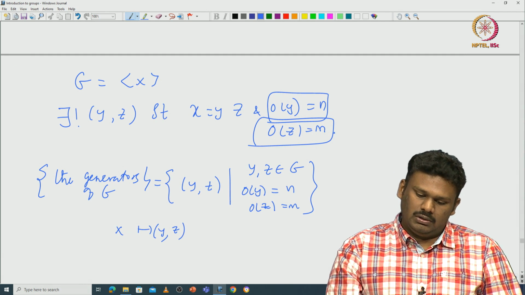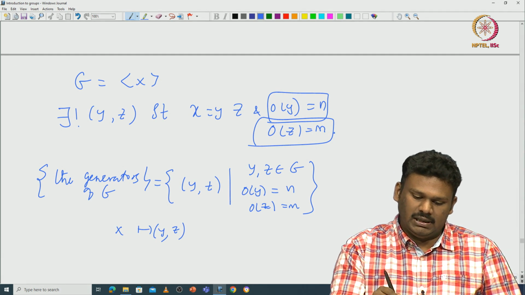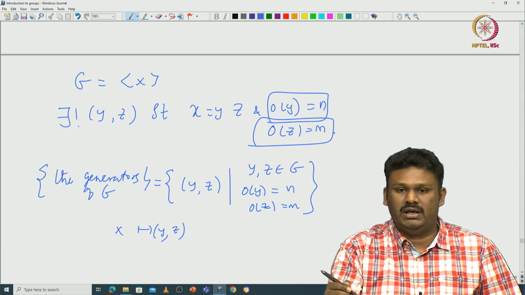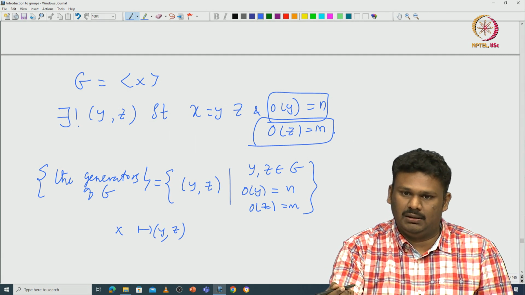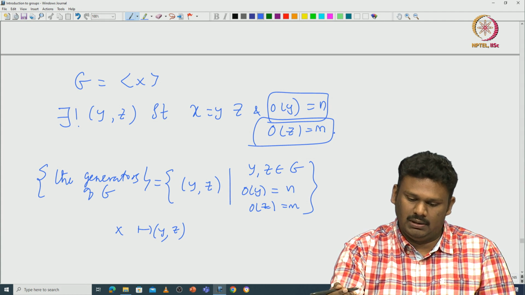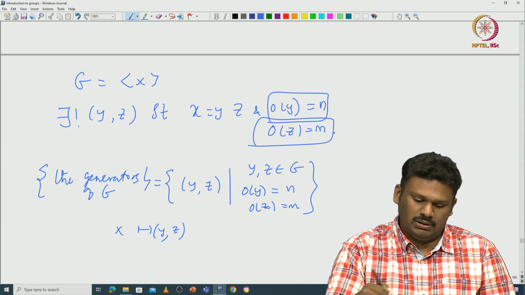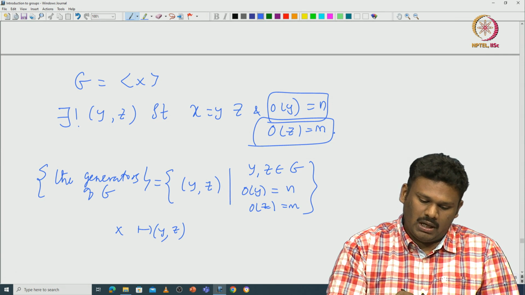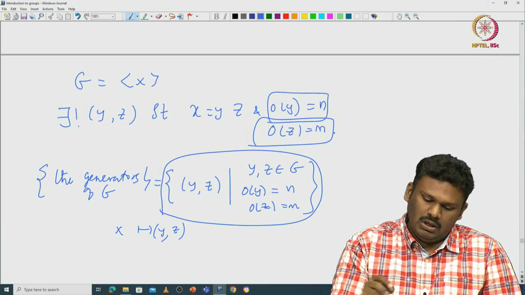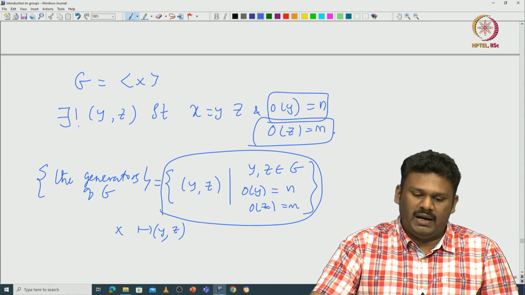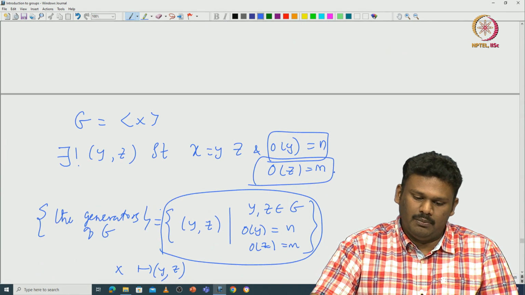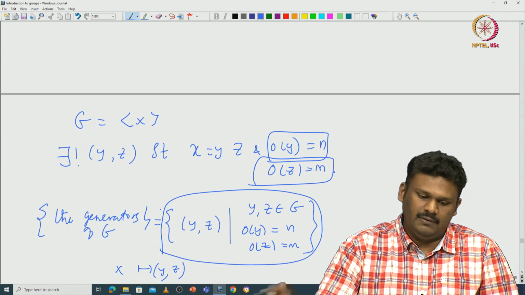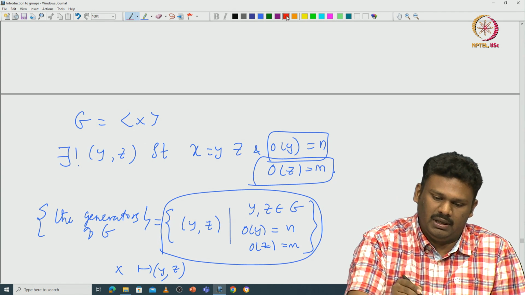So, now given this tuple (y, z), it is easy to see that the order of (y, z) must be mn. That is also something we have proved already, because m and n are relatively prime. So, this actually gives a one-to-one correspondence. But how many elements are here? If you go back to our observation, the number of elements of order d, this is the observation that we already made.